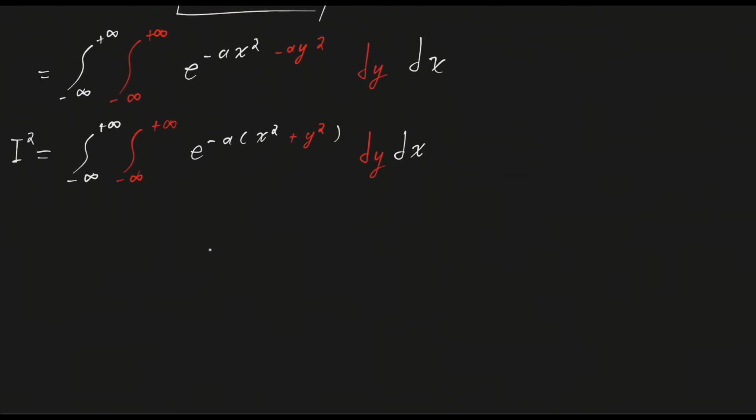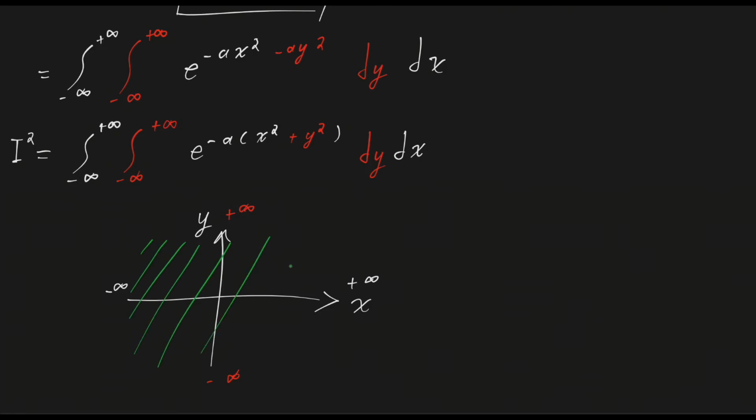Well, if we just examine the integral over the Cartesian coordinates x and y, in our case, x is going from minus infinity to plus infinity, and y is going also from minus infinity to plus infinity. So in essence, this integral is integrating over all space. So it's going over the entire coordinate grid.